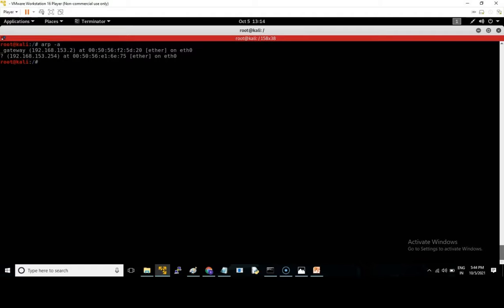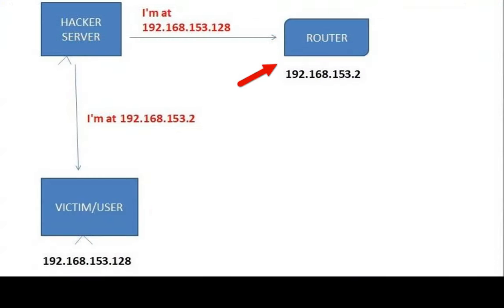We exploit it by sending two ARP responses, one to the gateway and another one to the victim. We are going to tell the gateway that I am at the IP of the victim, so the access point will update its ARP table and associate the IP of the target with my MAC address. And we will do the same with the victim.